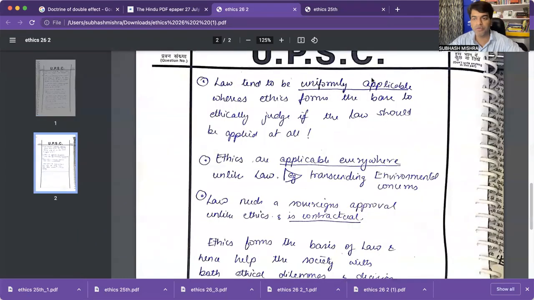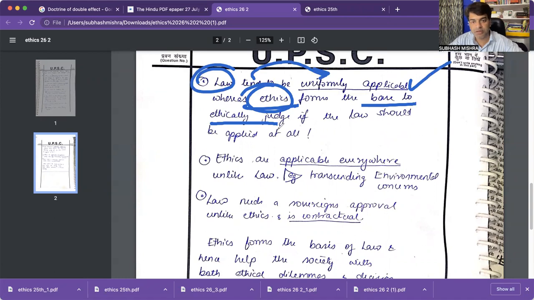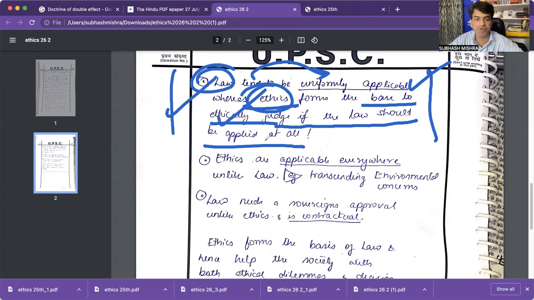Now, law tends to be uniformly applicable, whereas ethics forms the base. Okay, uniformly applicable. Ethics forms the base to ethicality, to judge ethically if the law should be applied at all. Okay, that is the relationship. Good relationship you have made. Good enough. But give an example here.